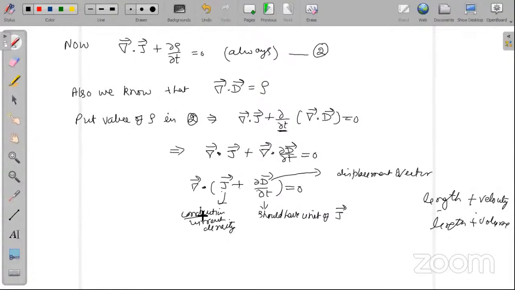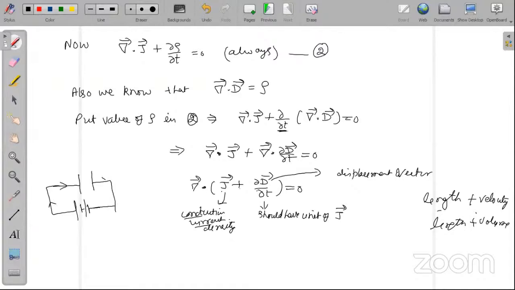I have written it: conduction current density. It is due to the flow of charge. Where is the charge flowing? Please tell me. Is it on the surface, outside the circuit, or inside the plates of the capacitor? Outside the circuit, outside the capacitor. Very good.